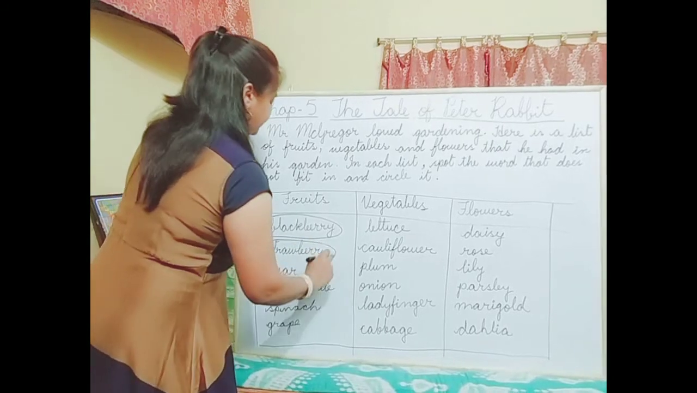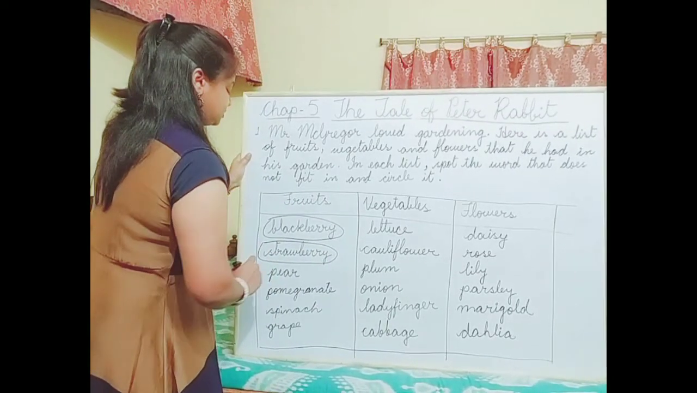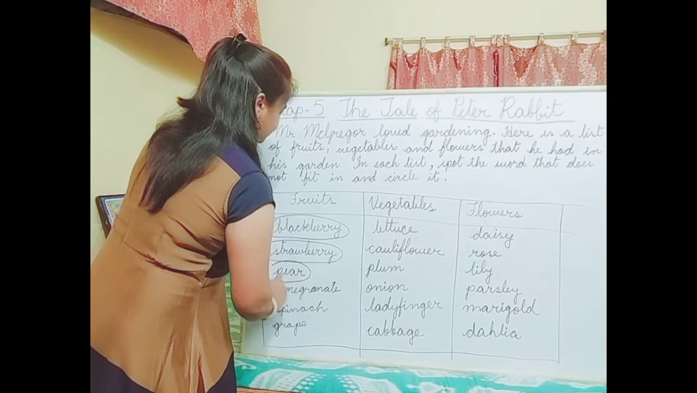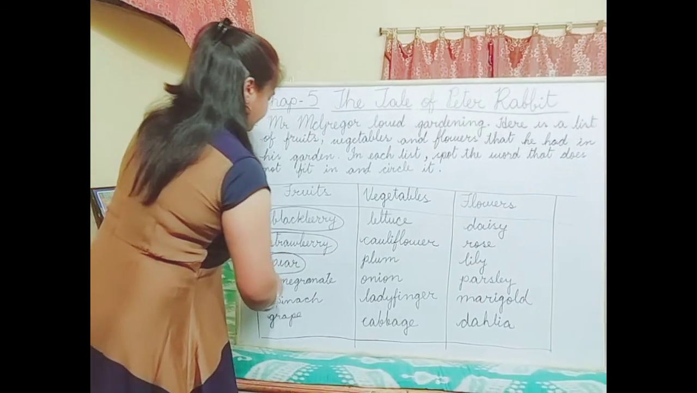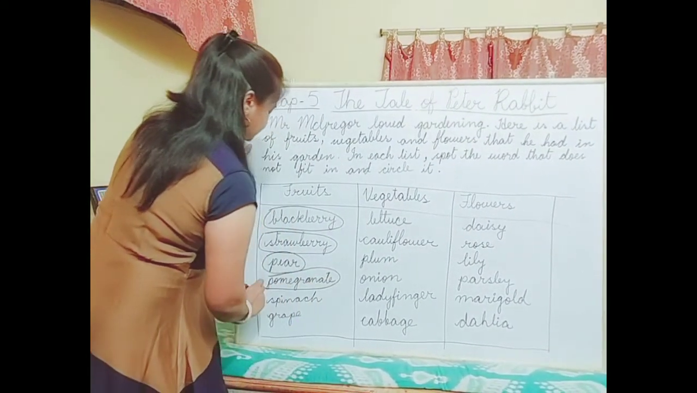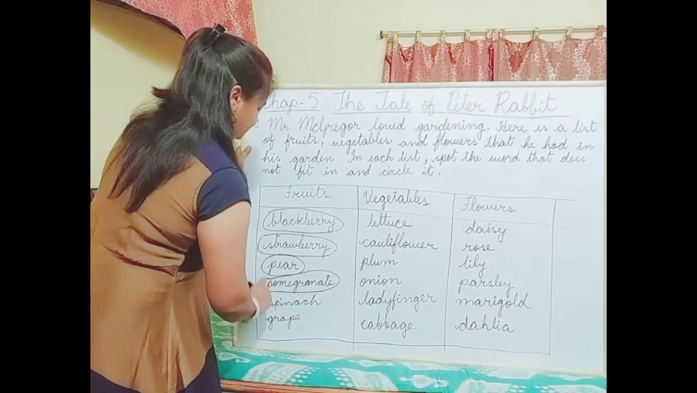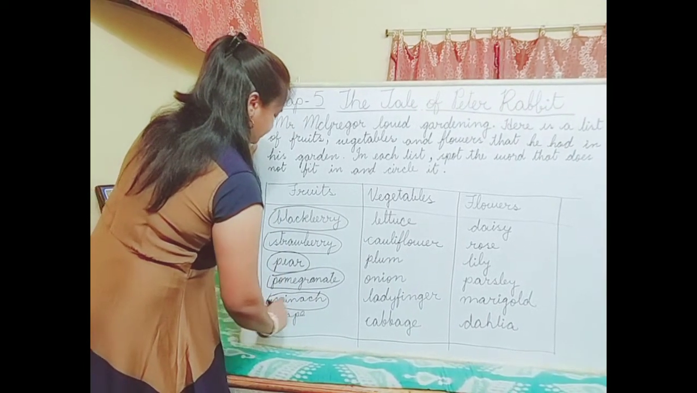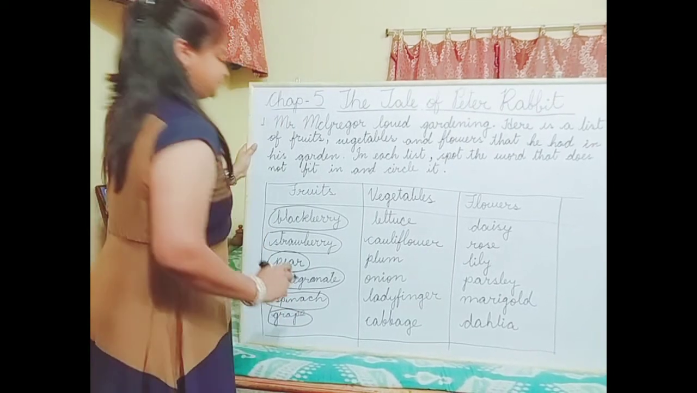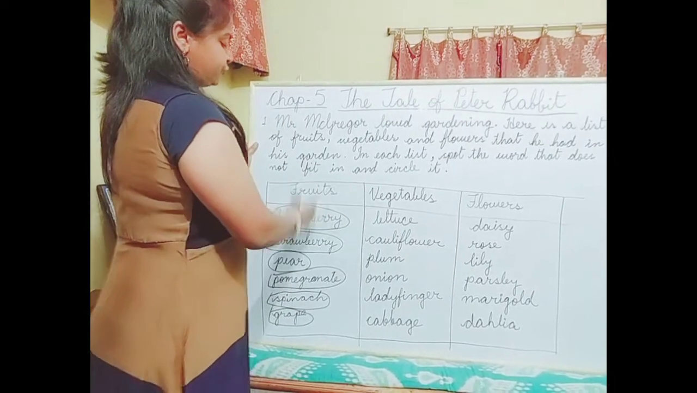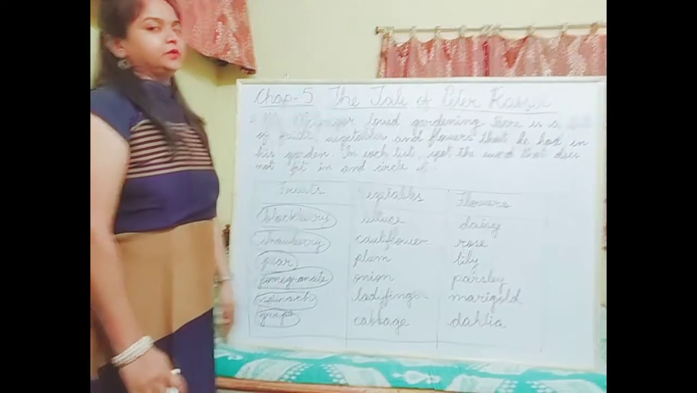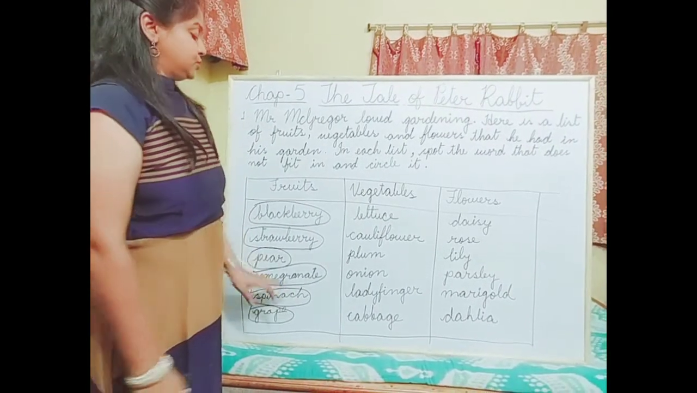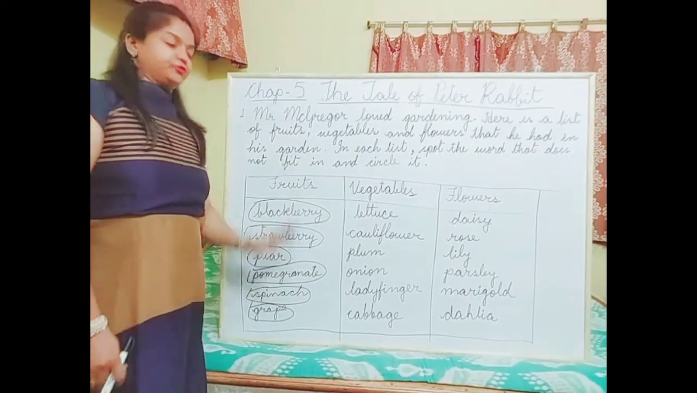Strawberry was also not there in his garden, so we'll circle this also. Then pear was also not there, circle it. Pomegranate was also not there, circle it. Spinach was also not there. Then grape was also not there, circle. That means in fruits column, none of the fruits were in his garden. So we have circled all the fruits.